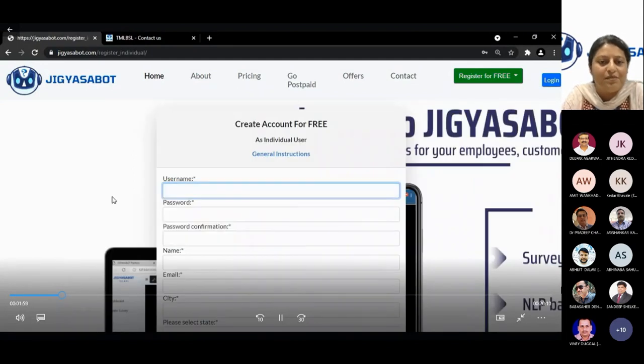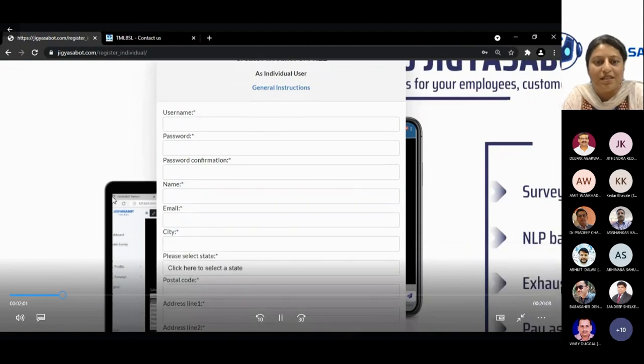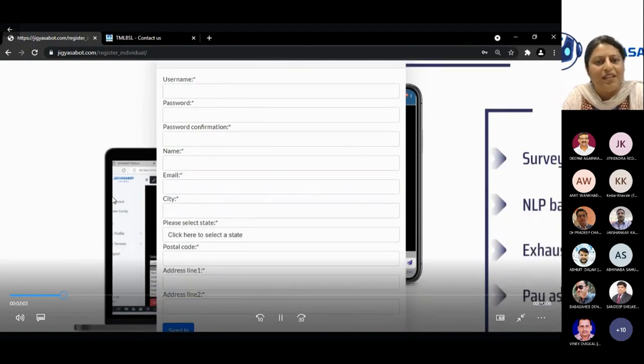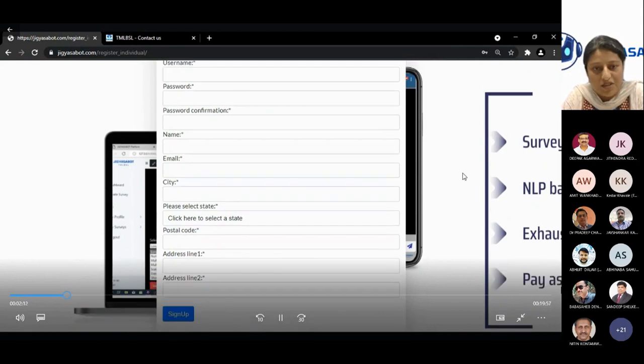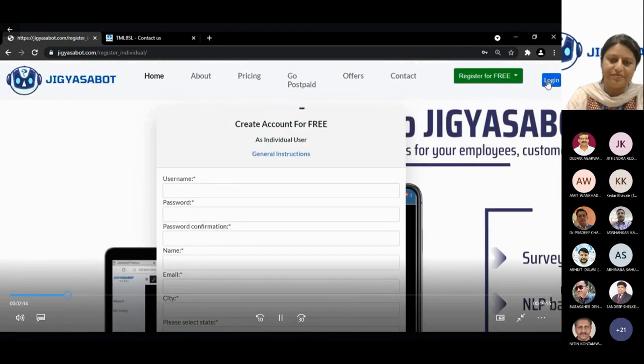For registration, it's a simple form that can be used. Just add your name and the password, ensure it's alphanumeric, minimum 8 characters with special characters and all. And when you sign up, we would need the addresses for the GST invoice. That's a mandatory one. And once you have signed up, then I'll show you how to log in and then create the survey questions.